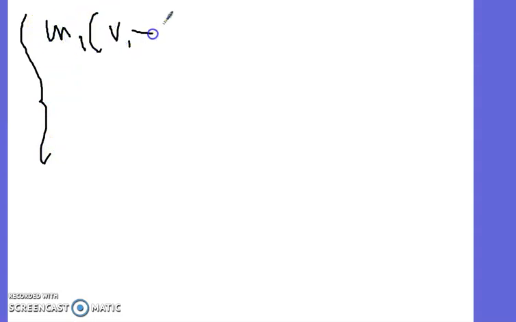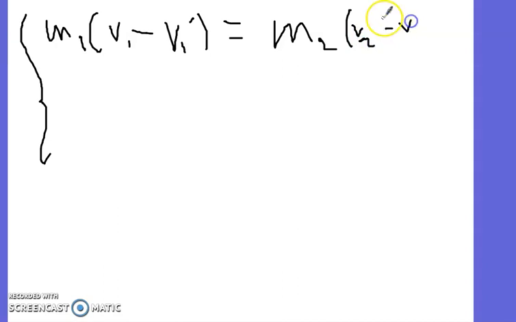So here, the system: M1 times (V1 minus V1 prime) equals M2 times (V2 minus V2 prime).